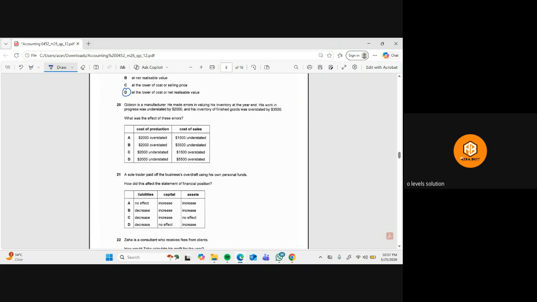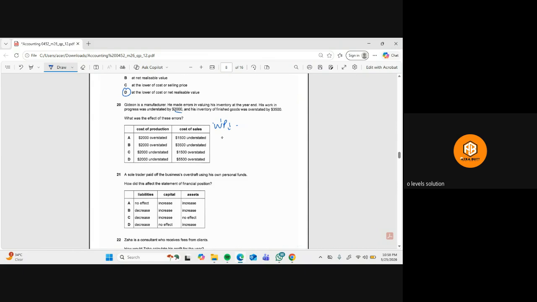If you see error one, work in progress understated by $2,000. Okay. So closing work in progress is deducted when calculating the cost of production. So if the WIP, work in progress, is understated, the reduction is too small, definitely, and the cost of production will become too high.